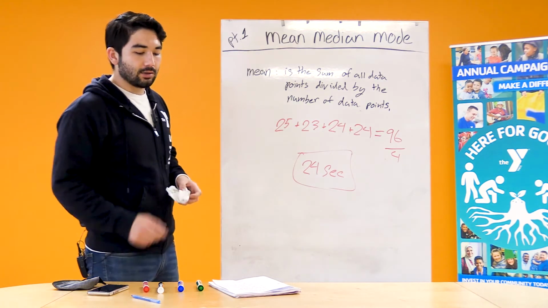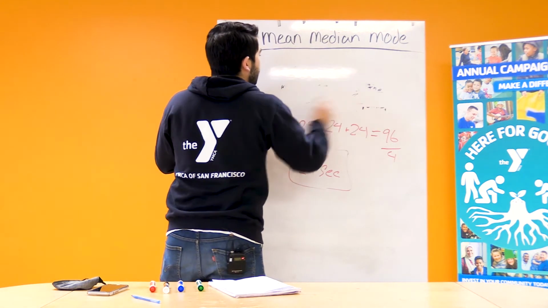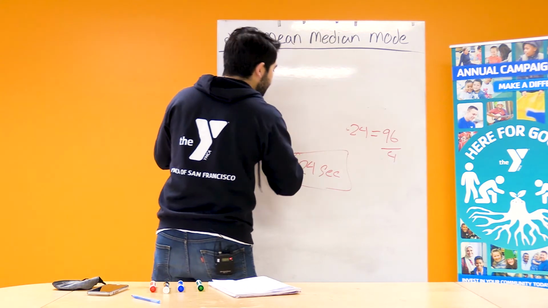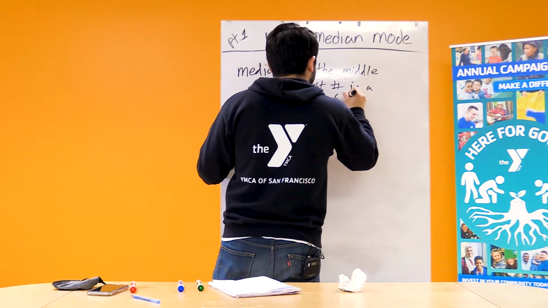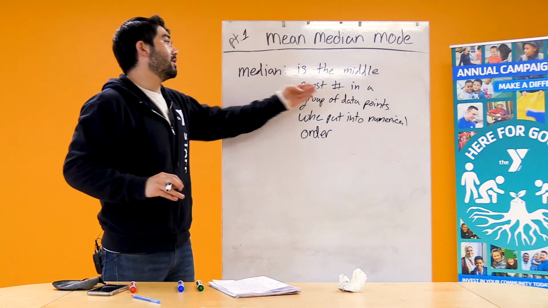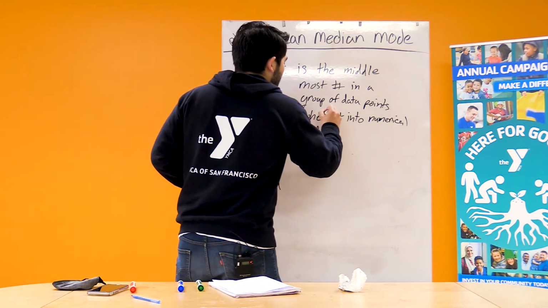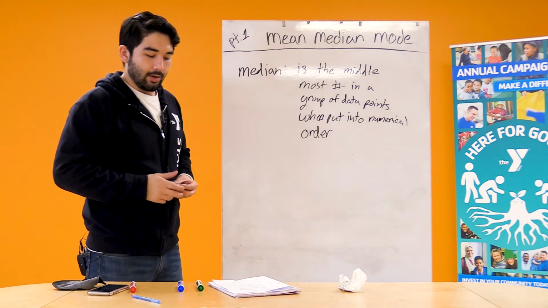So the median is also going to be used to calculate numerical data, but it is useful in a different way than the mean. The median is the middlemost number in a group of data points when they are put into numerical order.